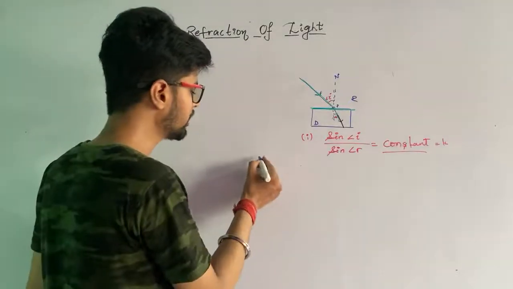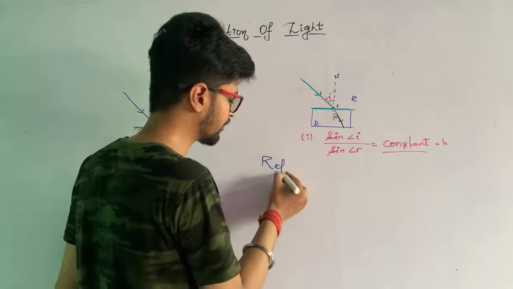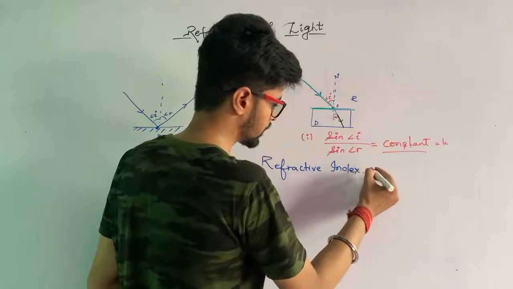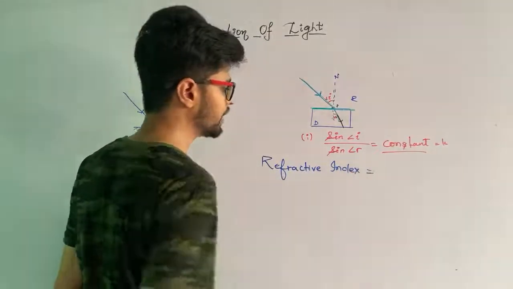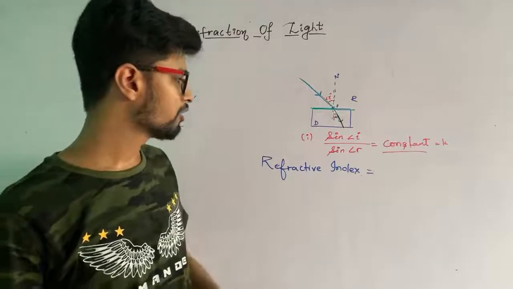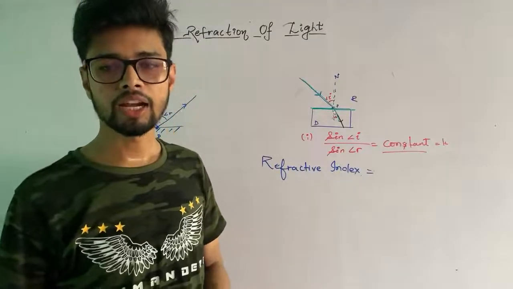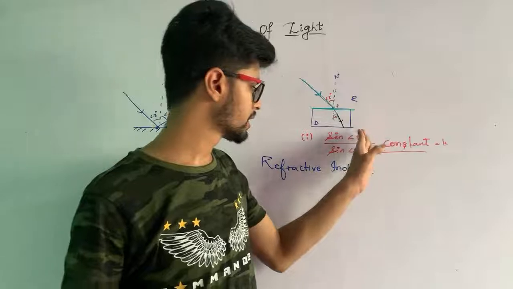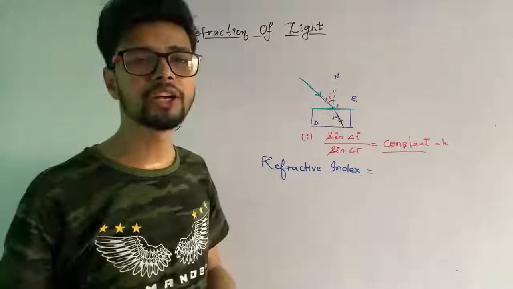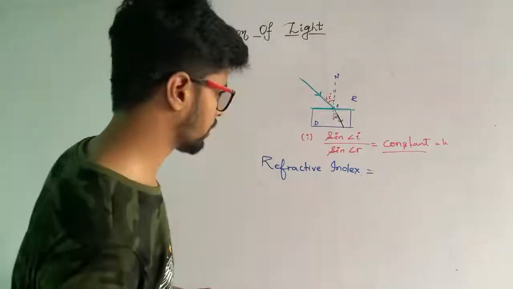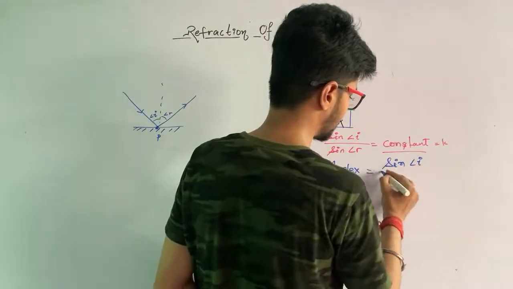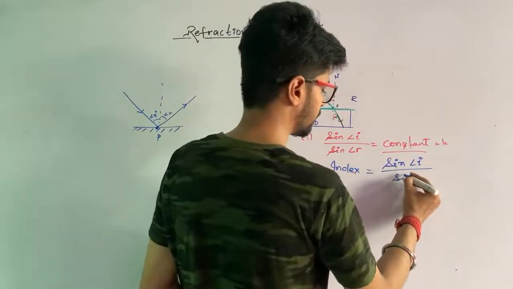Another one, the main topic here which I was talking about, that is refractive index. Students, I have told you that refractive index is nothing but a ratio of the sine of angle i to the sine of angle r. Means the sine of the angle of incidence to the sine of the angle of refraction. That's why, before starting refractive index, I explained to you the two laws of refraction. Got it? So here we will get the formula: sine of angle i, that is sine of angle of incidence, to the sine of angle r.